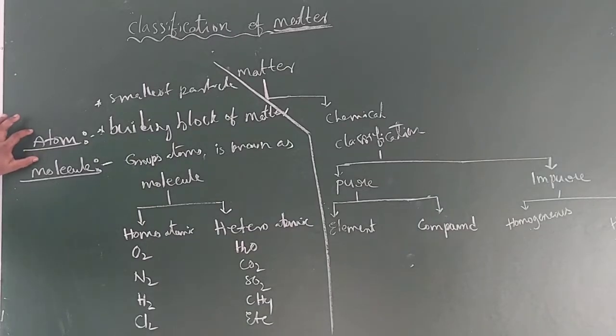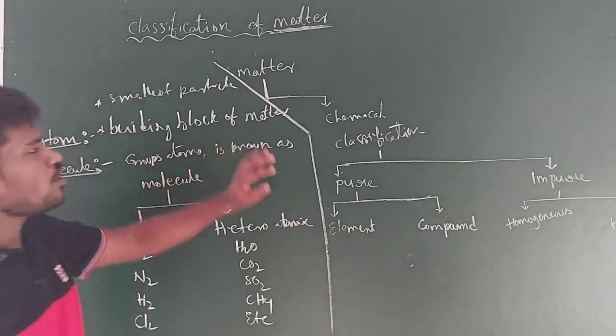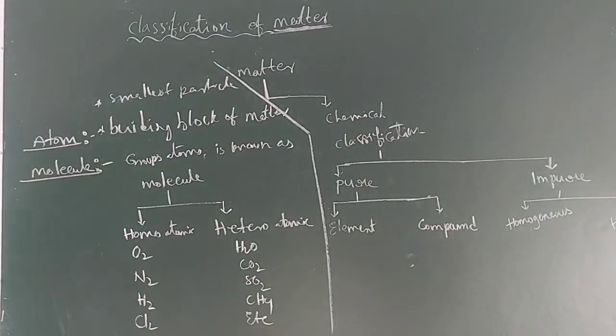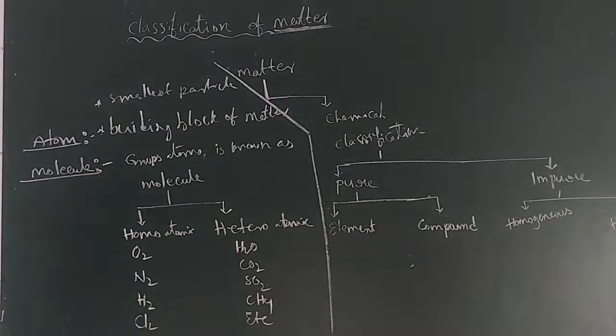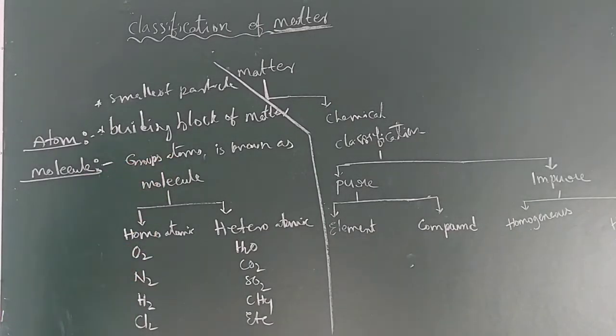So right guys, now I am trying to give a brief explanation regarding this one. An atom is the smallest particle and it is a building block of matter. And the next one, molecule. A molecule is a group of atoms. In that group, atoms are chemically combined together.